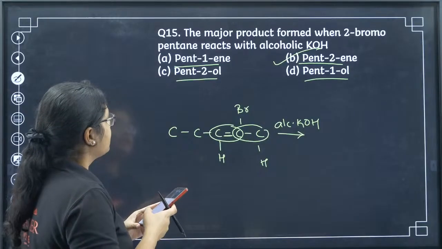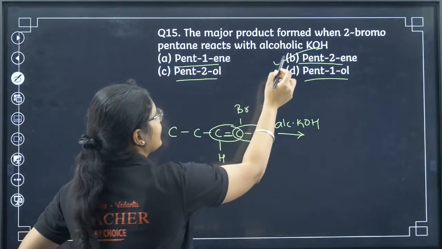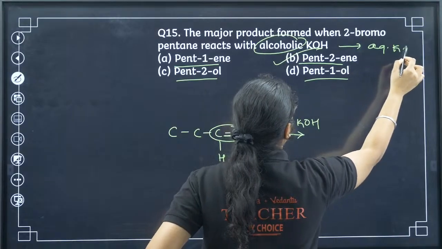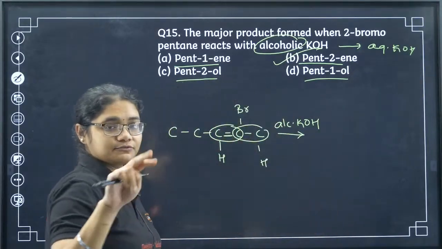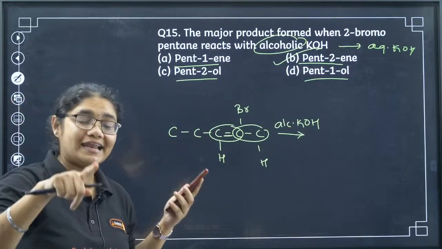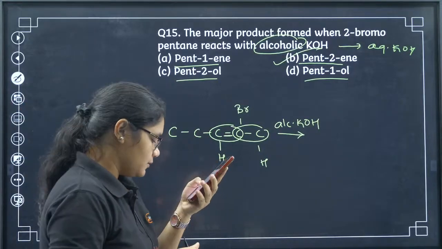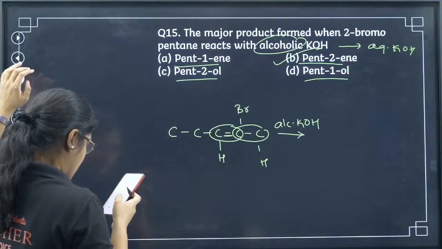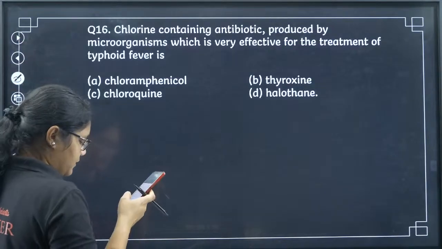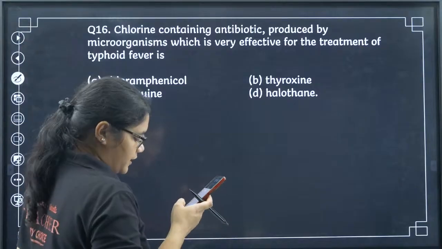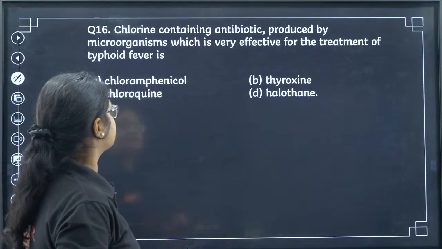See, no dear, it is alcoholic KOH. If aqueous KOH is given, then Br will be replaced with OH, you will get pent-2-ol. But it is alcoholic KOH, so it is an elimination reaction. Lavanya has given option number B. Yes, Lavanya, you are correct. Now let's move to question number 16.